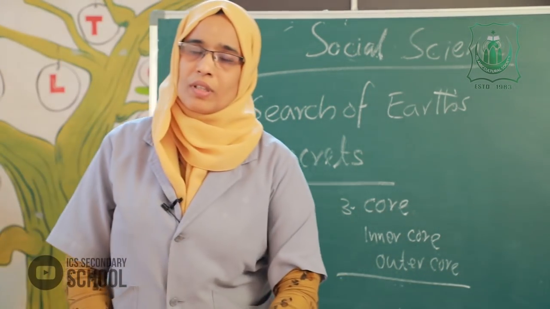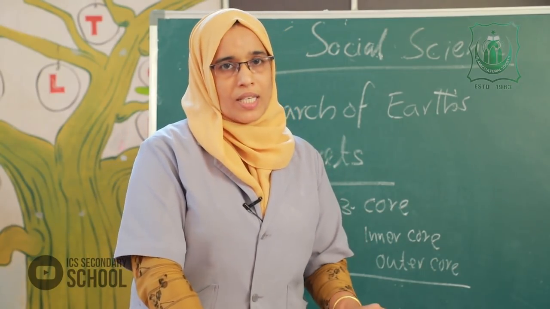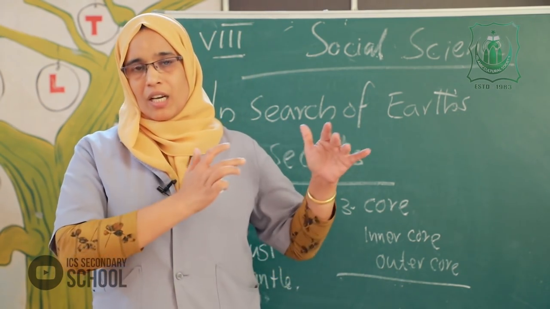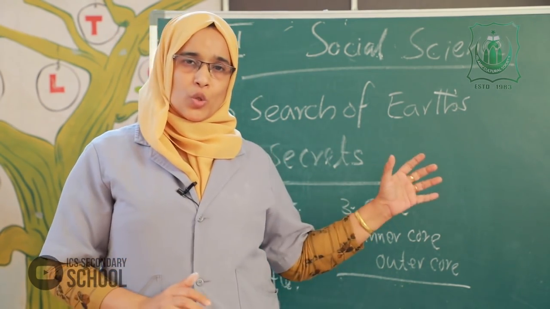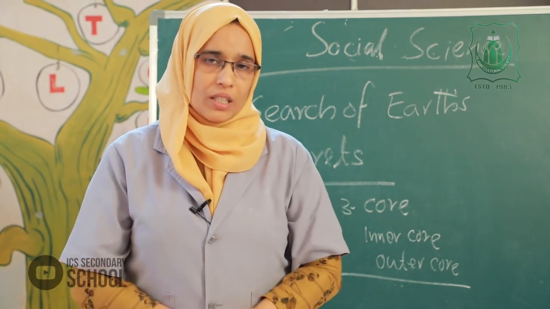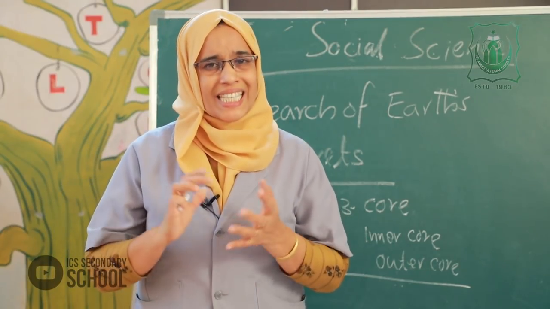The interior part of the earth has three parts: crust, mantle, core. The core is divided into two parts, inner core and outer core. First one, crust. What does crust mean?